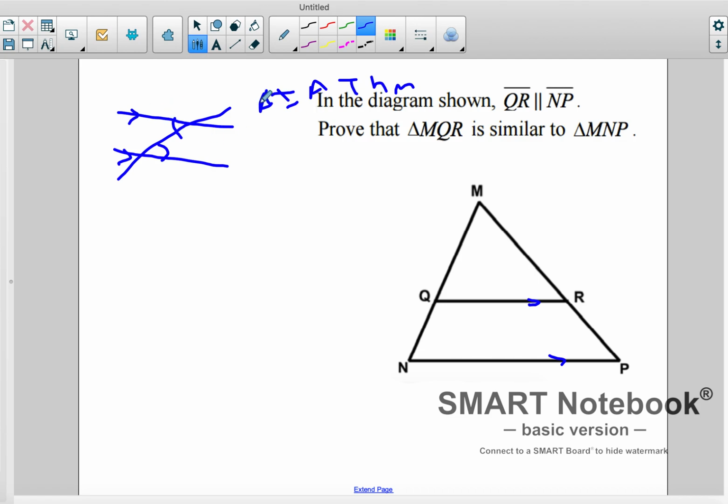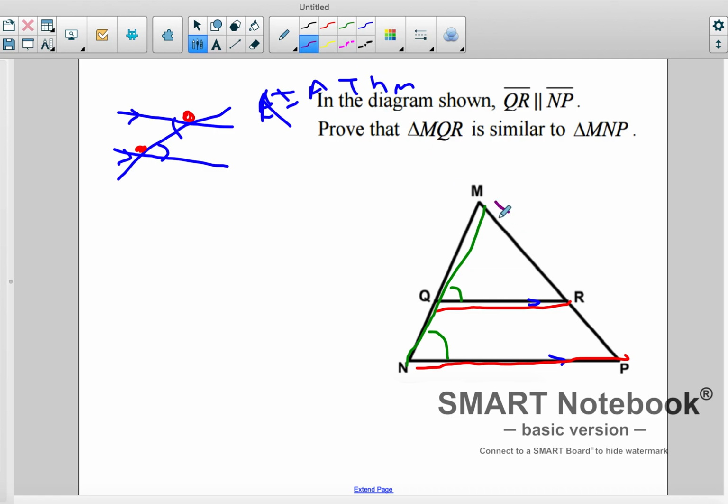Another theorem that you think of, or another set of angles, is corresponding angles. And what that means is that angles that are in the same relative position are also congruent. So if we're looking at these as our parallel lines, we can look at this line as a transversal. And if we're looking at this line as a transversal, we know that these two angles are corresponding. And if they're corresponding, it means that they are congruent.